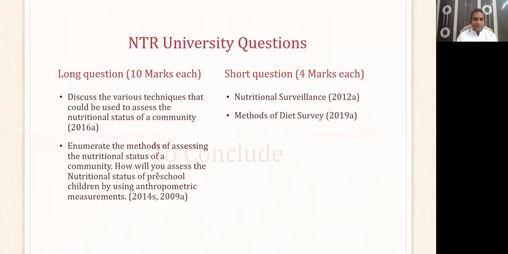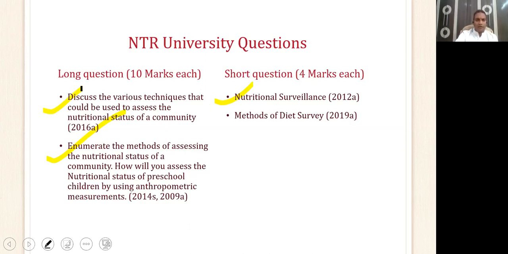To conclude, these will be the questions which will be asked. Nutritional surveillance: remember the 4 aims of the nutritional surveillance and remember the cycle. It starts with identifying the problem and ends with finding out if our solutions are working or not. Enumerate the various methods for assessing the nutritional status. Remember the mnemonic A, B, C, D, E, F, G, and V. Also, don't forget to classify them into direct methods and indirect methods. The indirect methods being the ecological factors and the vital statistics.